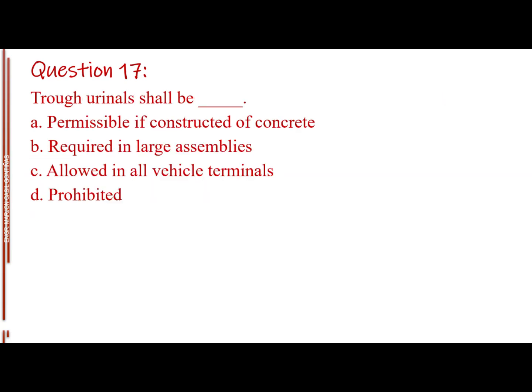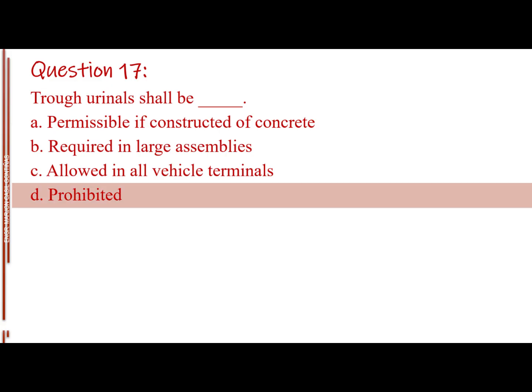Question number 17. Trough urinals shall be blank. Letter A, permissible if constructed of concrete. Letter B, required in large assemblies. Letter C, allowed in all vehicle terminals. Letter D, prohibited. The answer is letter D, prohibited.